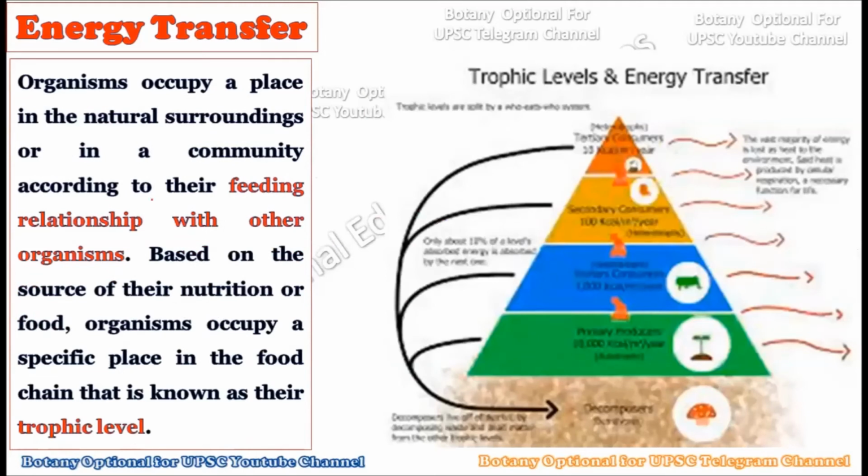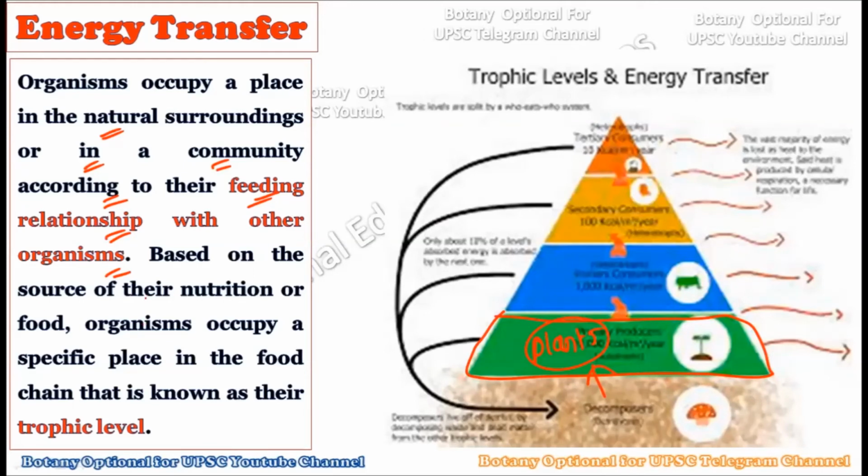Now see, the organisms occupy a place in the natural surrounding or in the community according to their feeding relationship with the other organisms. If you draw the trophic levels, where to place the organism will all depend upon which type of feeding relationship it is sharing with the other organism. For example, if it is not consuming any other organism and it is producing the food material, this will directly be placed within the primary producers, that is the plants. Their trophic level will be at the bottom because they are the producers. If the organism is a producer, this will always be present at the bottom of the trophic level.